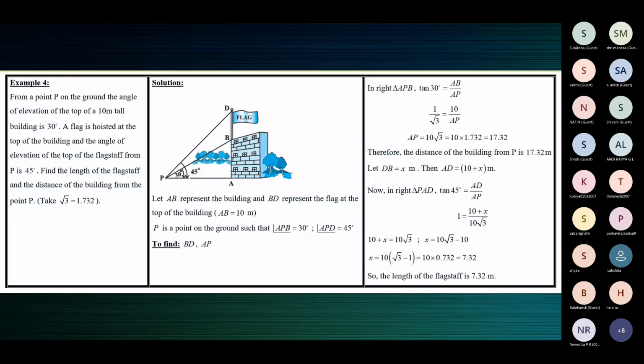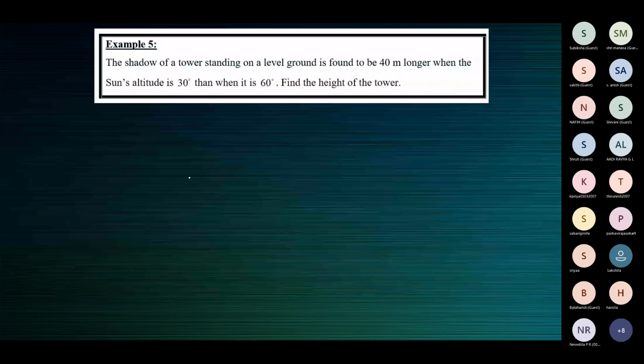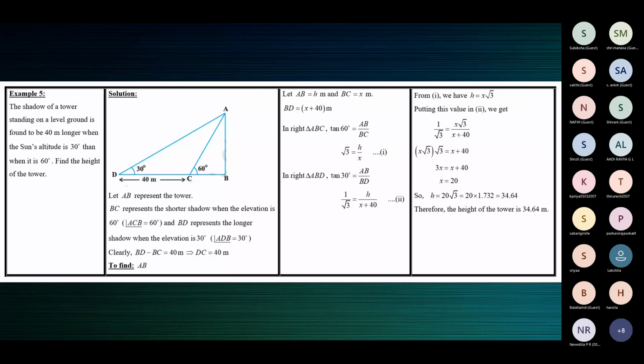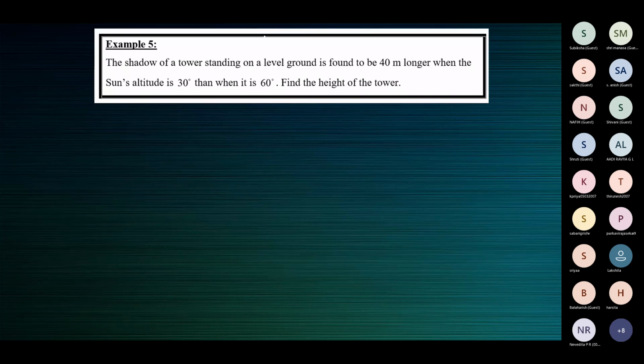Yes, children? For this one, you can use either a single diagram like this, like I told you the other day. You have an alternate method now.